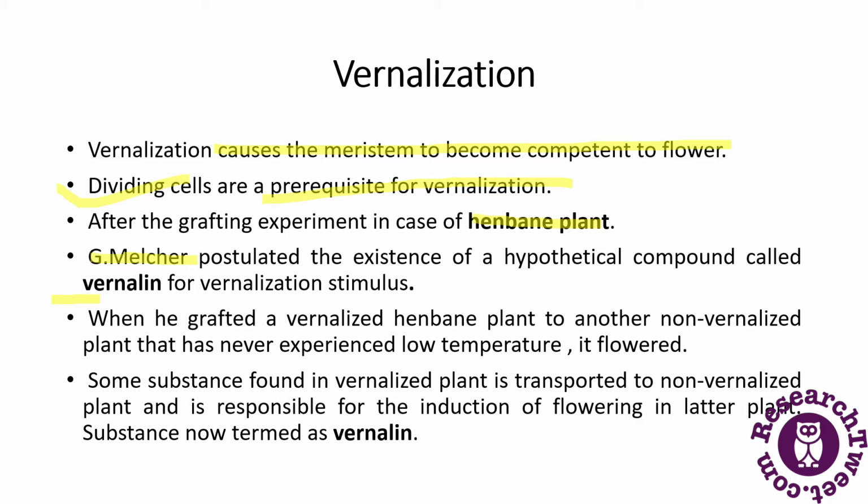When Melcher grafted a vernalized henbane plant onto another non-vernalized plant that had never experienced low temperature, it flowered.